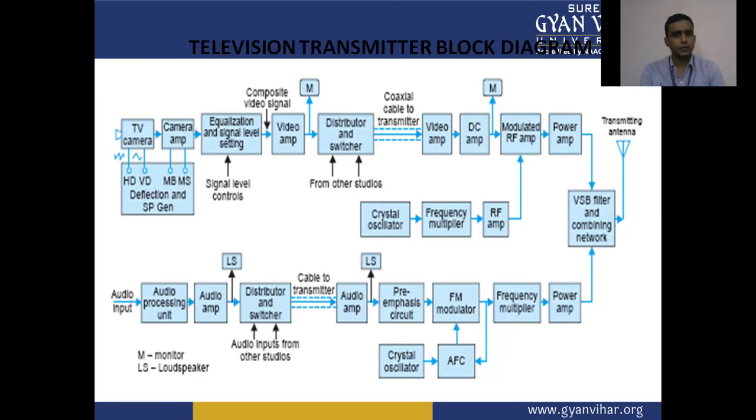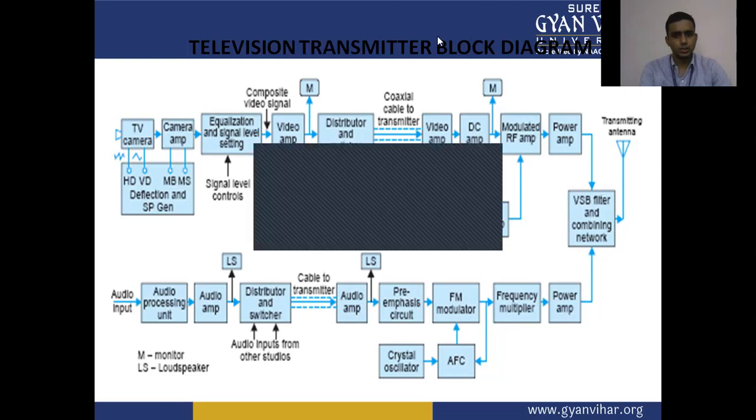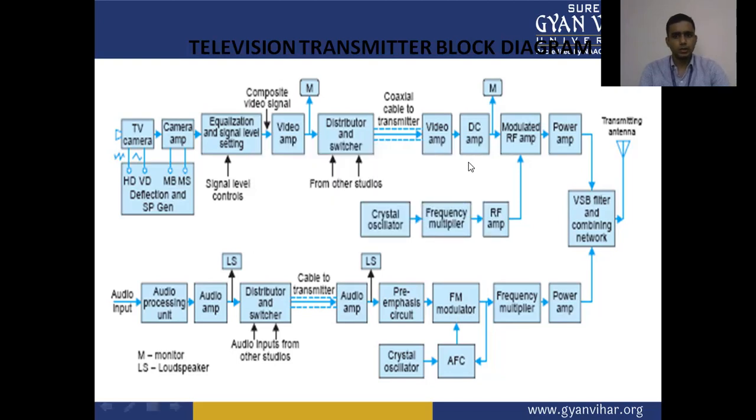Then we have a video amplifier and distributor, and the feeds from the other studios. It works as a distributor and switcher section, which takes the signal from the other studios through coaxial cable, and the transmitter section.